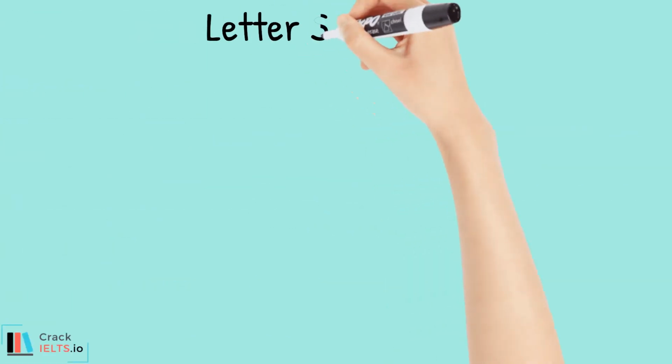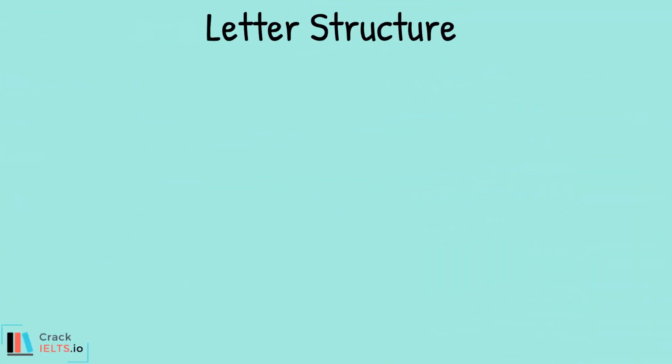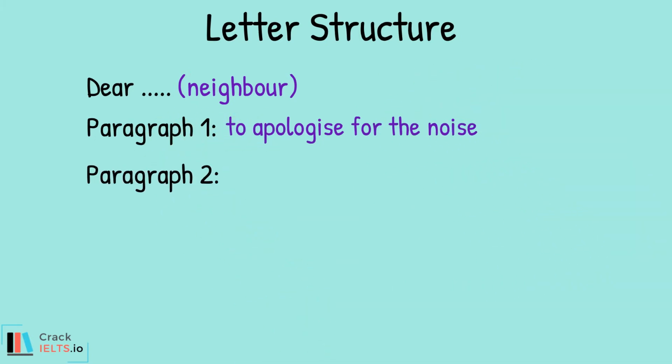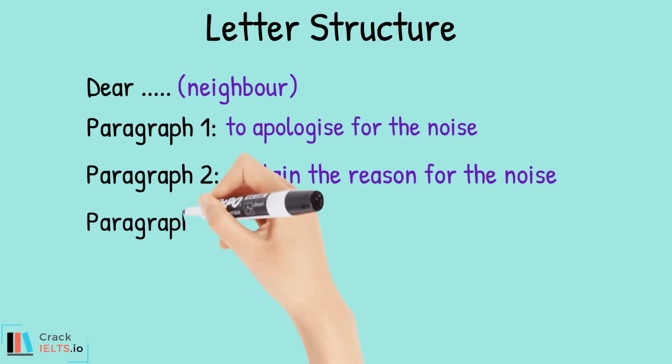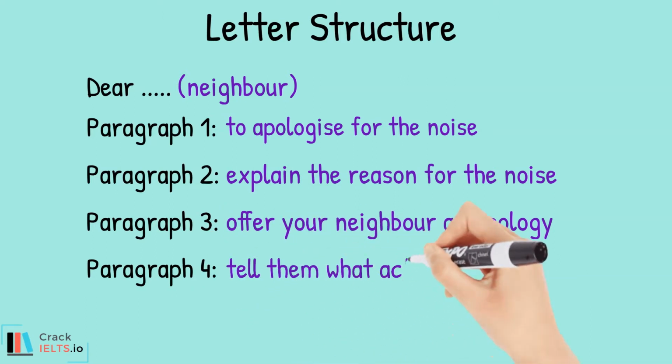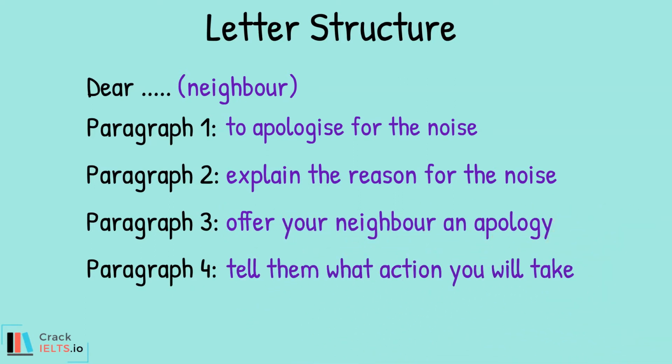All you need to do to create your plan is to add in the details from the question like this. Dear, here we are writing the letter to the neighbor. Paragraph 1, the purpose, to apologize for the noise. Paragraph 2, explain the reason for the noise stated in bullet point 1. Paragraph 3, offer your neighbor an apology stated in bullet point 2. Paragraph 4, tell them what action you will take stated as bullet point 3. And finally, the sign off.